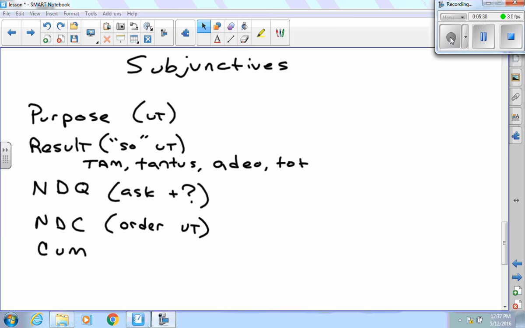In the handout that you guys have, there's some practice with the subjunctives, use of subjunctives, things that you're going to have to use: purpose, result, indirect question, indirect command, and cum clause. Purpose clause only has an ut. That's the only thing it'll have.